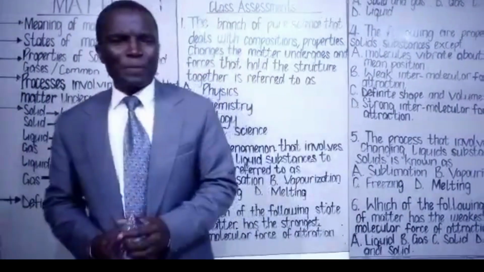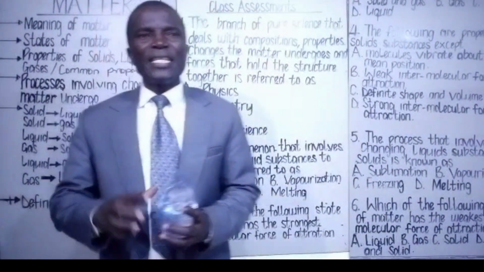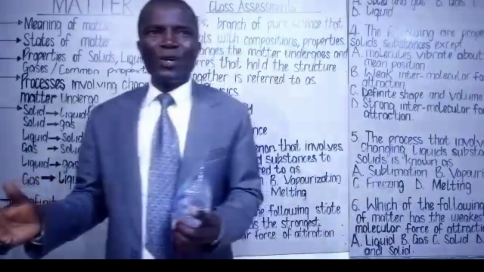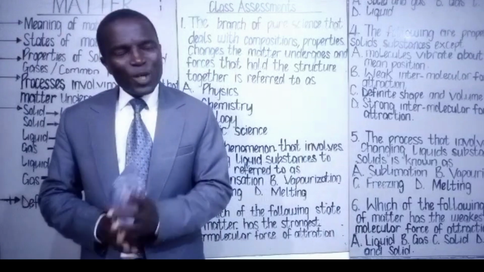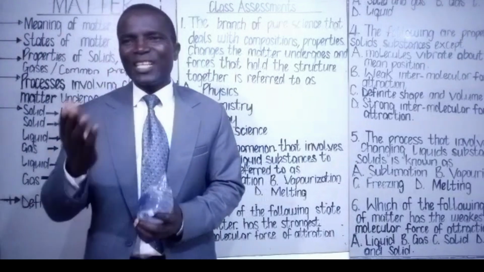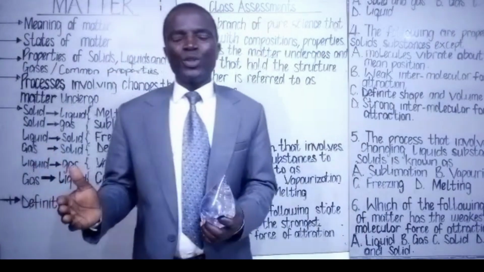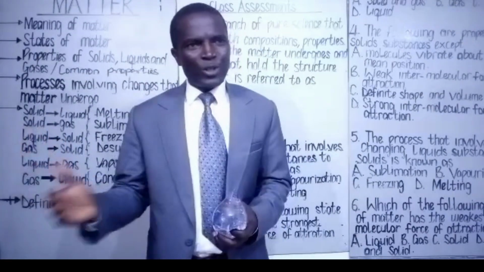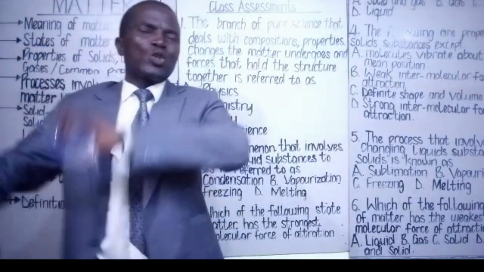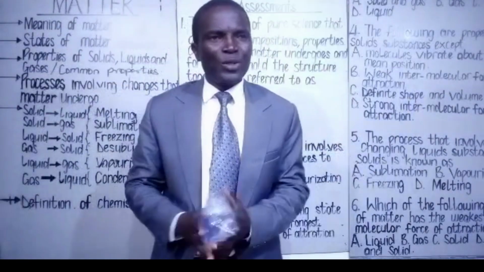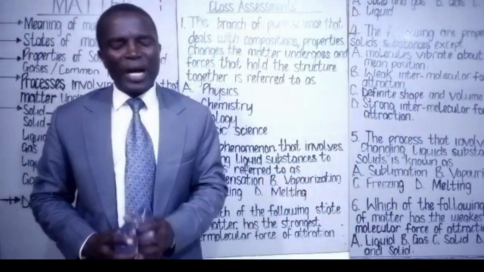Now, going to number three. Number three property of liquid substances is that the molecules of liquid move more freely than those of solid substances. That is why when rain falls, you discover there is erosion, and the erosion moves from one particular spot to another spot. The reason is because the molecules of liquid move freely from one place to another.